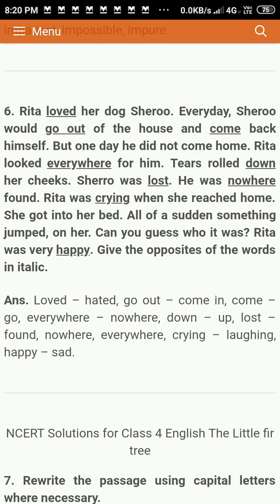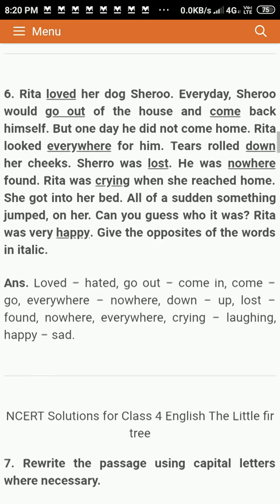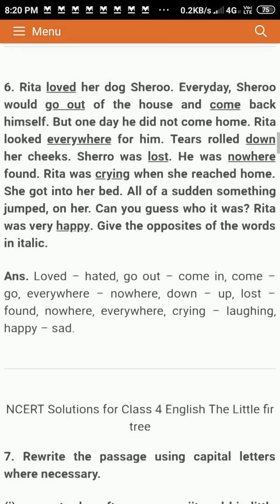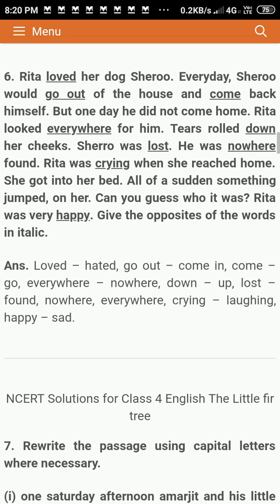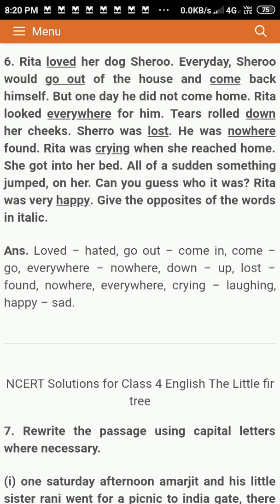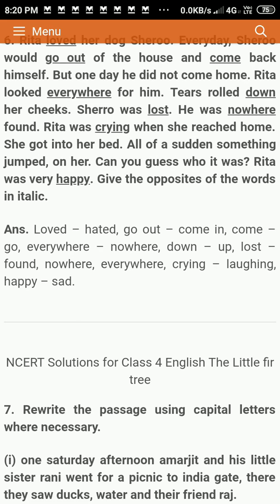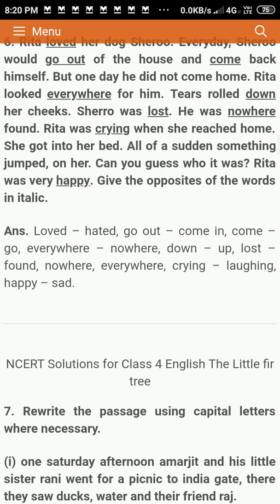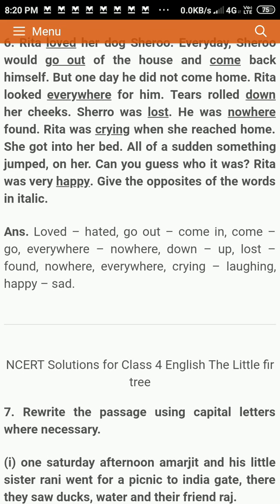And can you guess? All of a sudden, something jumped on her. Can you guess who it was? Rida was very happy. Happy, opposite, sad. Give the opposite of the words in italic. So you have to write those words in blue color. You have to write the opposite word. Then there is a space. You have to write only the opposite. No need to write loved, hated. You have to write hated only.